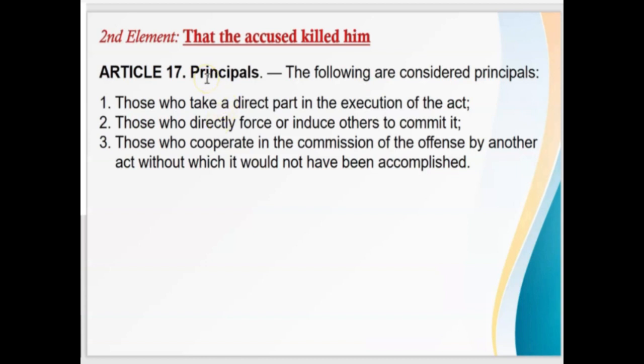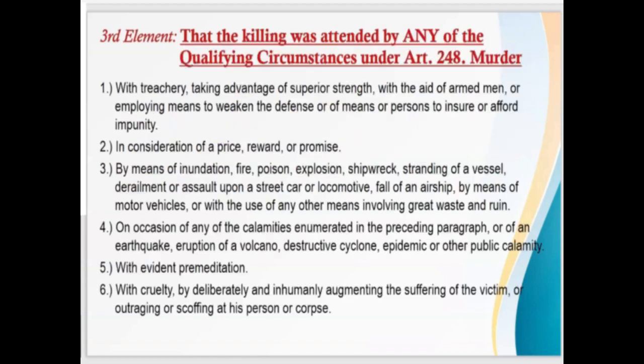Now, take note that there are 3 kinds of principals. We have the principal by direct participation, the principal by inducement, and the principal by indispensable cooperation. Now, the third element is that the killing was attended by any of the qualifying circumstances under Article 248. And let's discuss them one by one. Treachery, as I mentioned earlier, applies to crimes against person, and murder is a crime against person. Now, treachery exists when the offender employs means, methods, or forms which tend directly or specially to ensure the commission of the crime without any risk arising from the defense which the offended party might make.